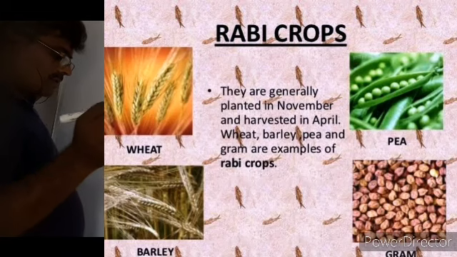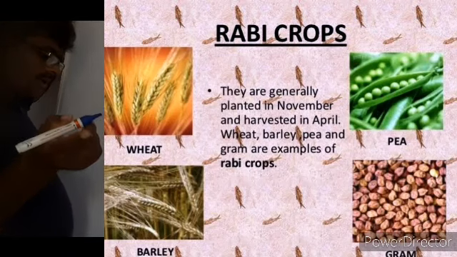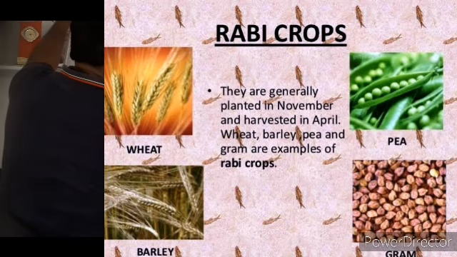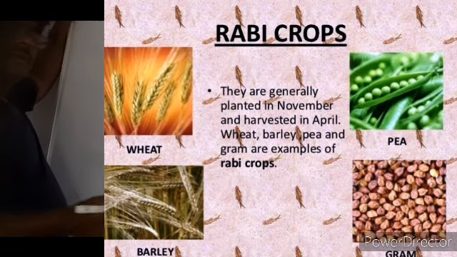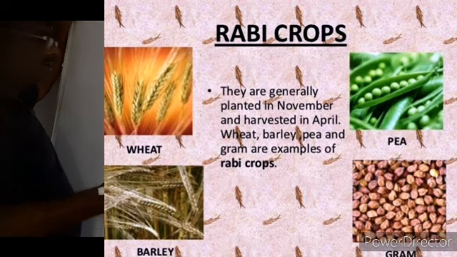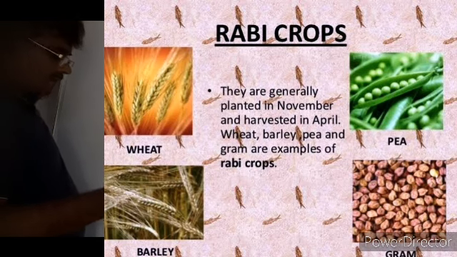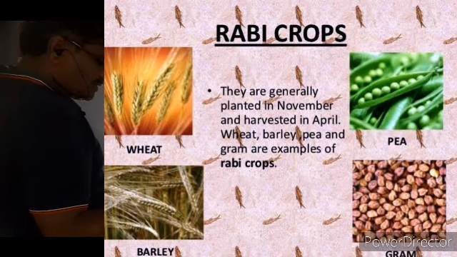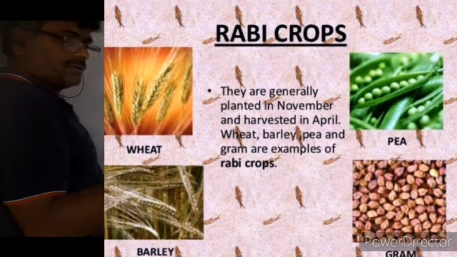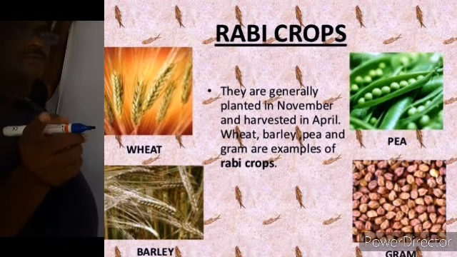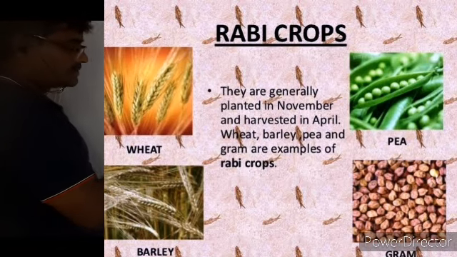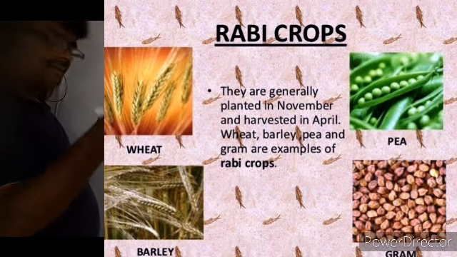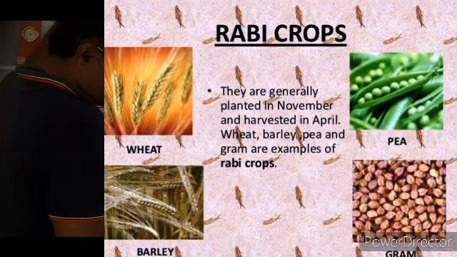A very important crop in Kharif season is paddy, and here it is wheat. This point is to be noticed. In Kharif season, paddy is the major crop. In Rabi season, wheat is the major crop. Wheat is grown in most of North India, as the climate is suitable for it. Winter conditions, cool conditions, are suitable for wheat in India. That's why wheat grows during Rabi rather than Kharif. In Kharif we actually cannot find that.